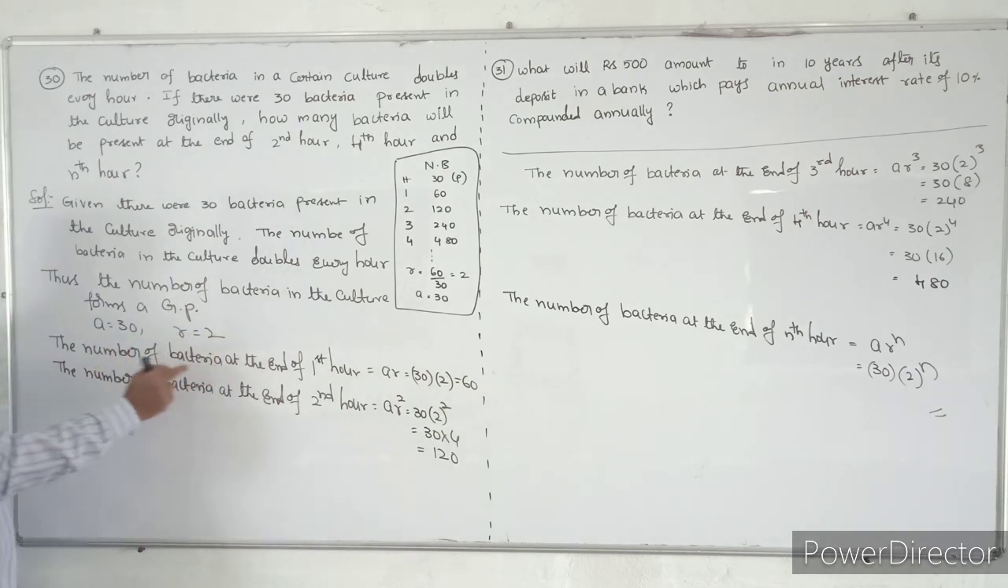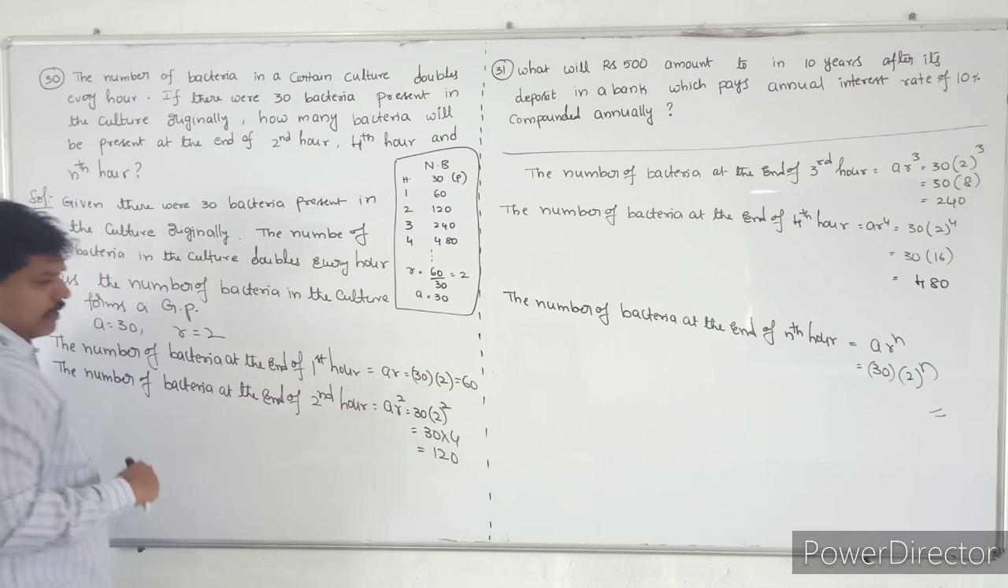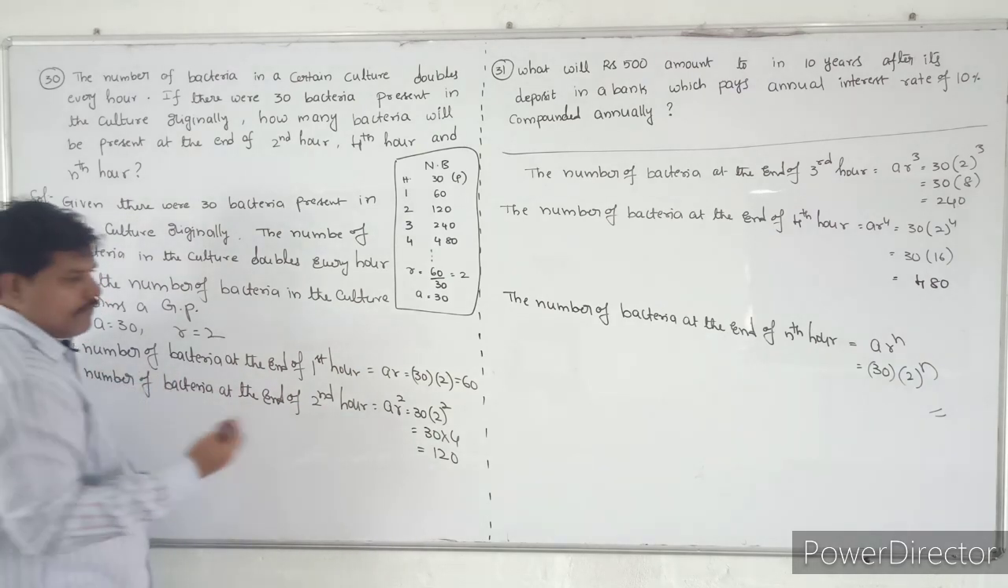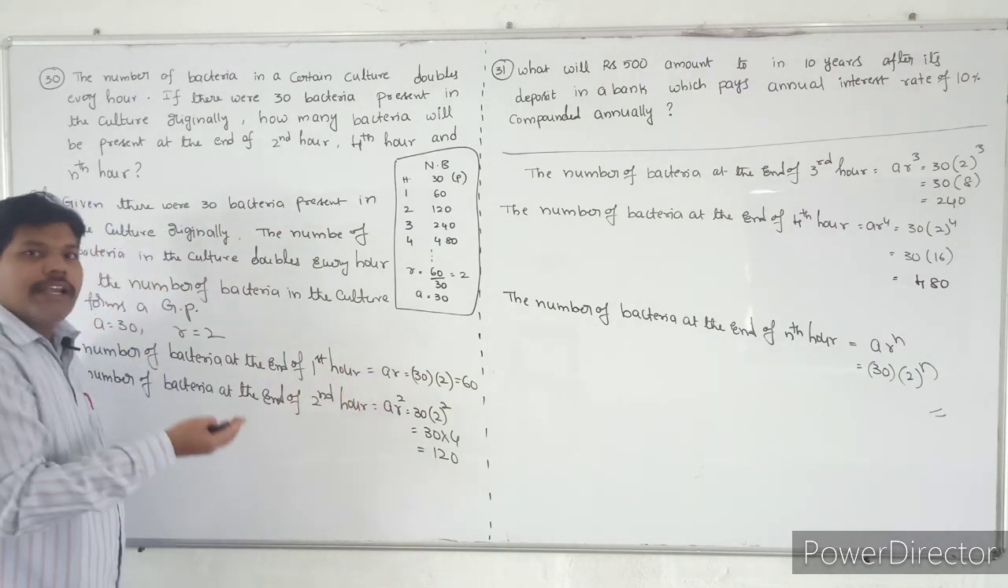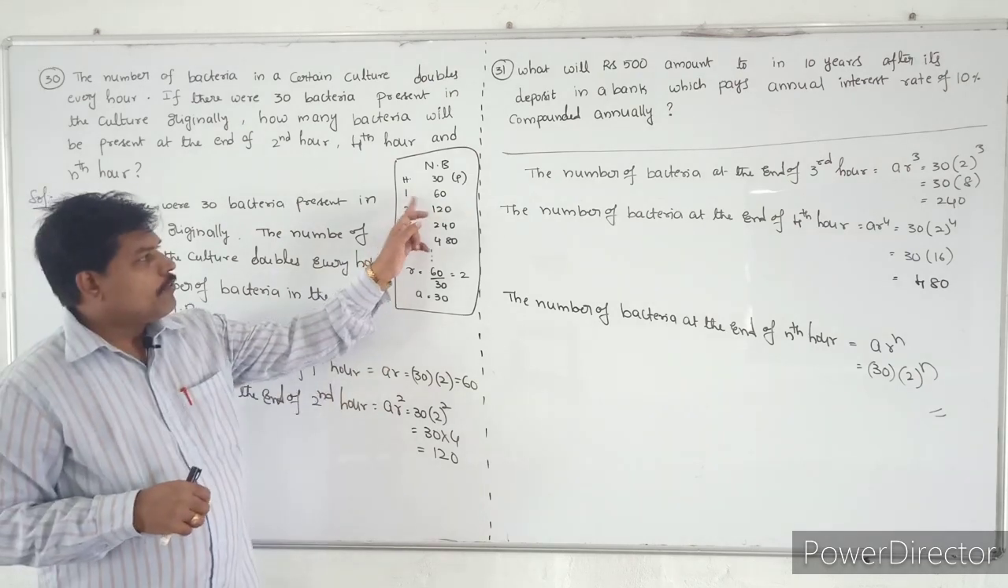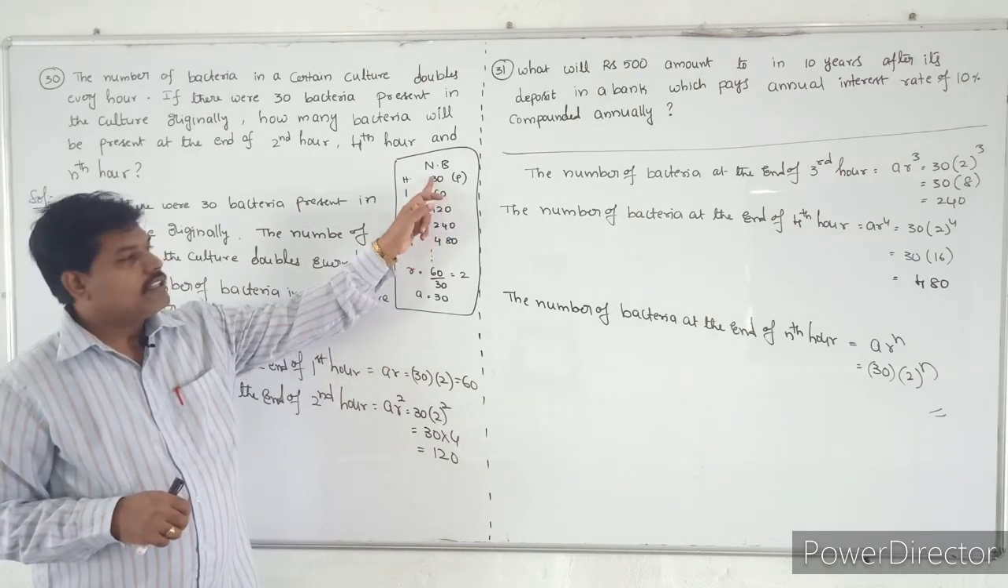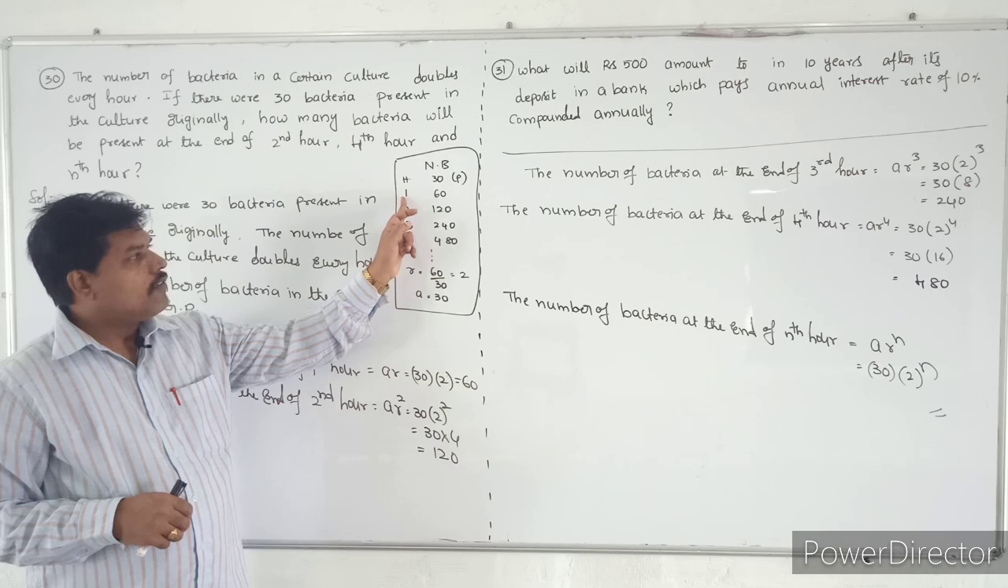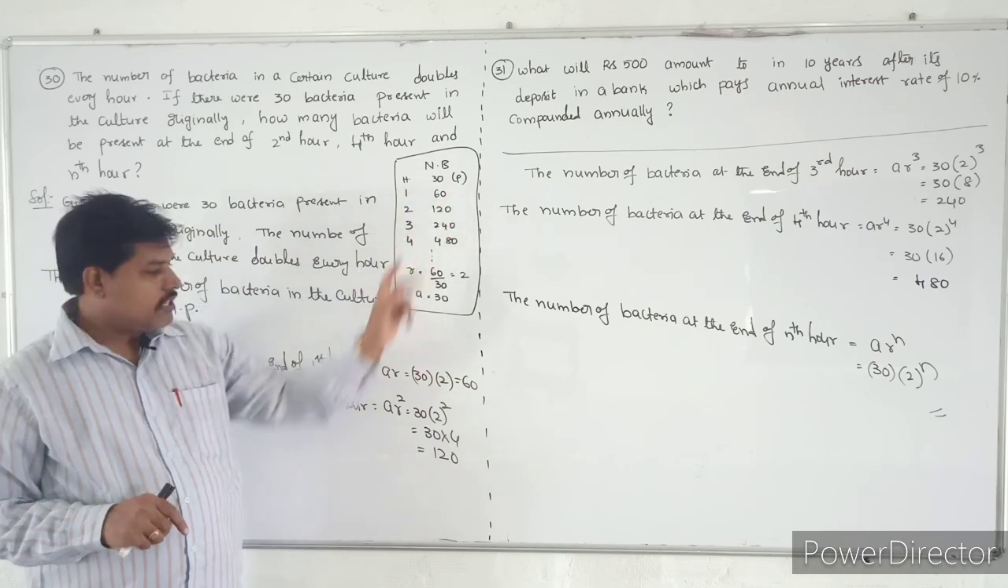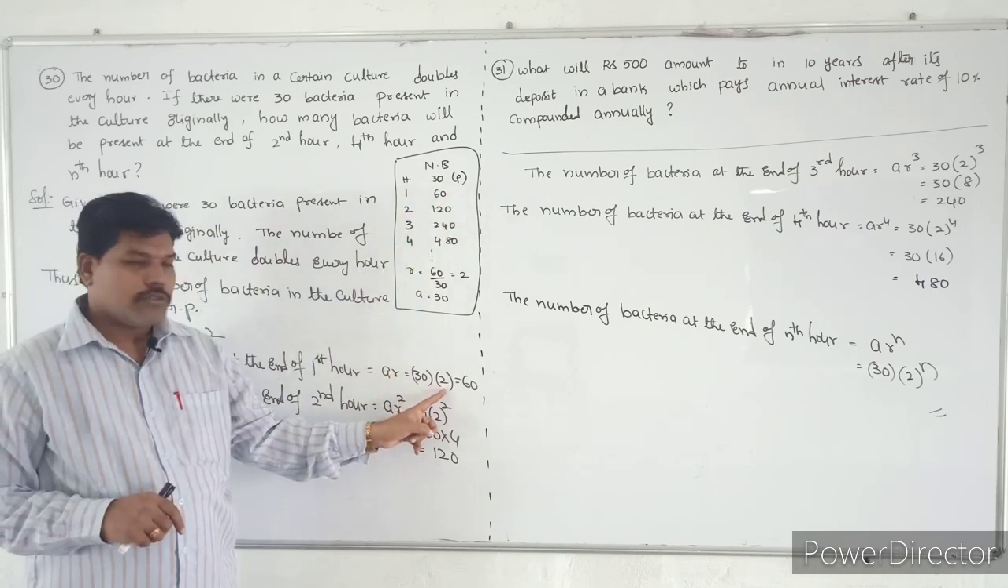The number of bacteria at the end of the first hour, that is the second term. So at the end of the first hour means it is the second term. 30 is the first term. So at the end of the 1 hour it will become 60. That is the second term. So it is AR, so 30 into 2. So that is the 60.